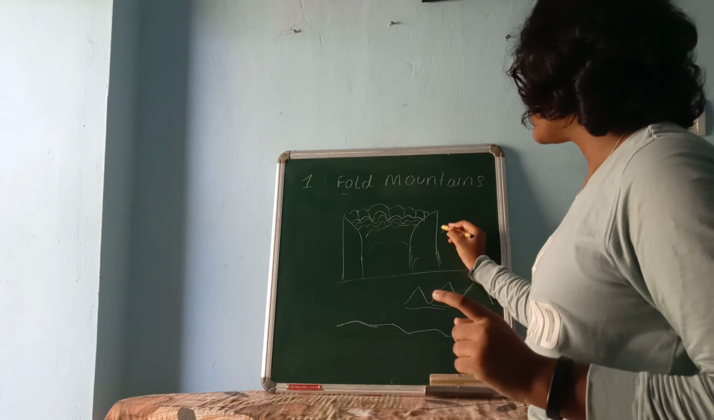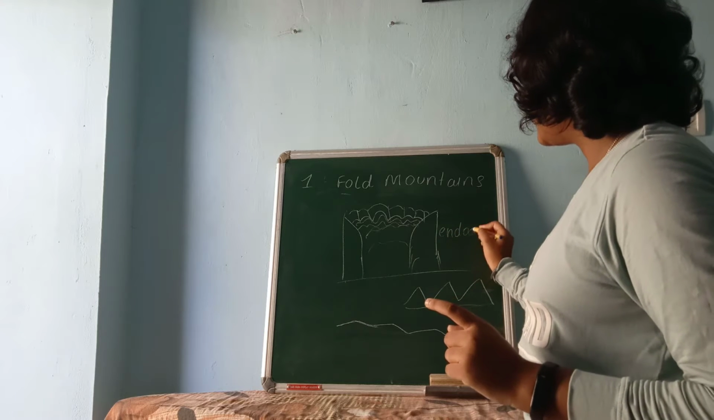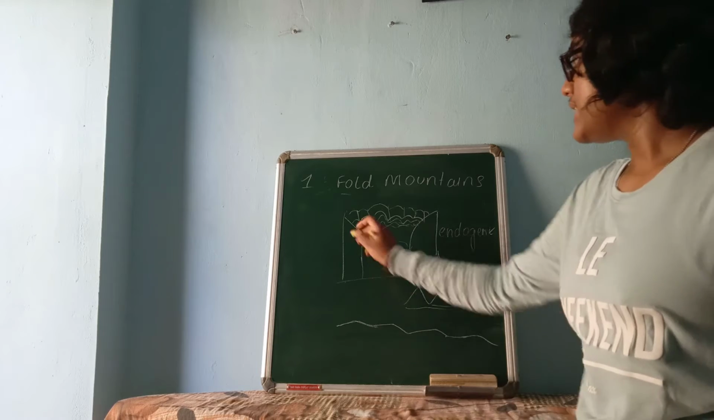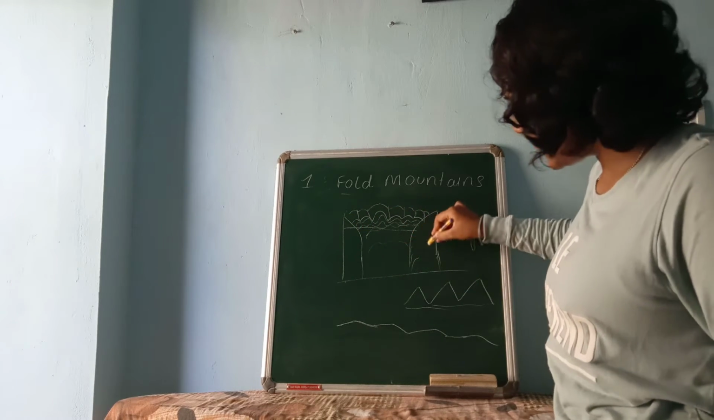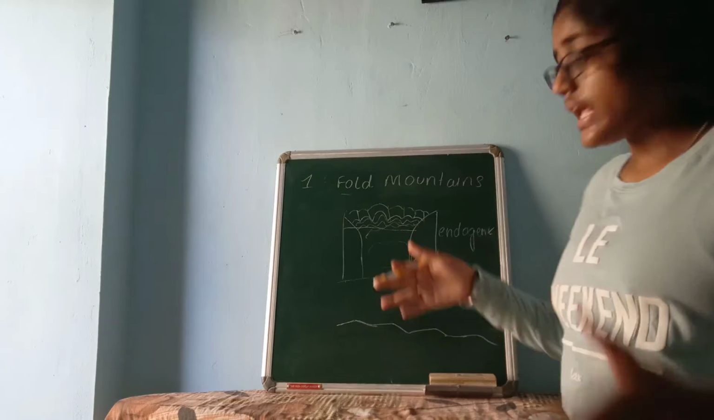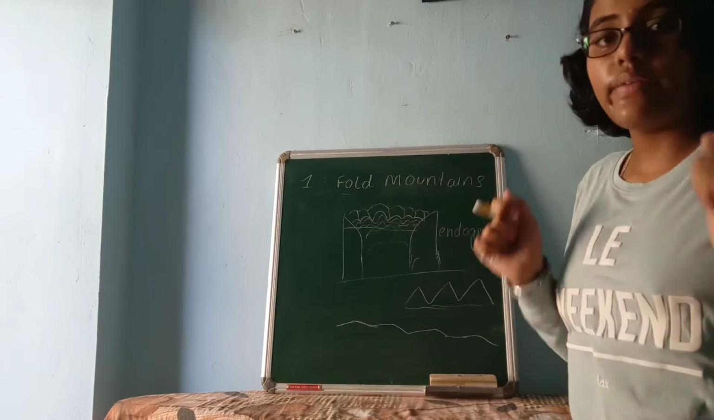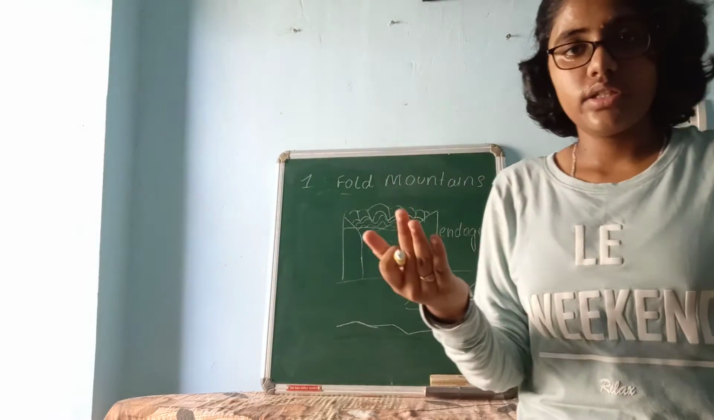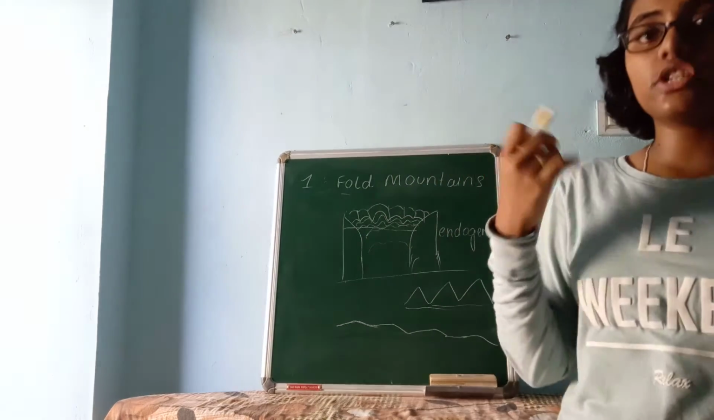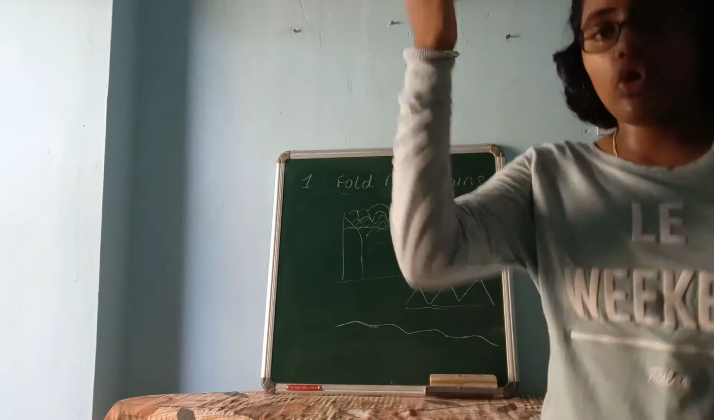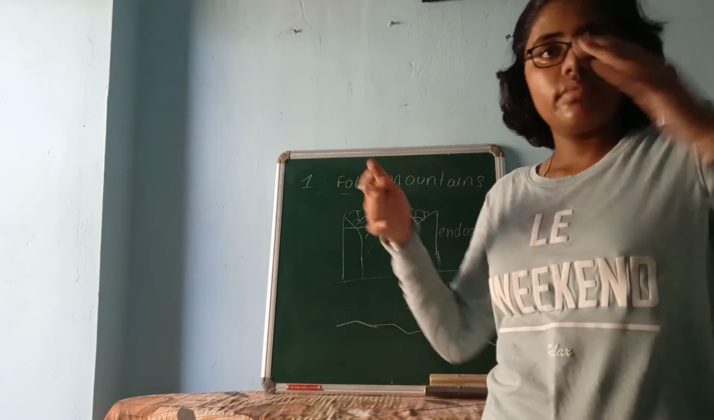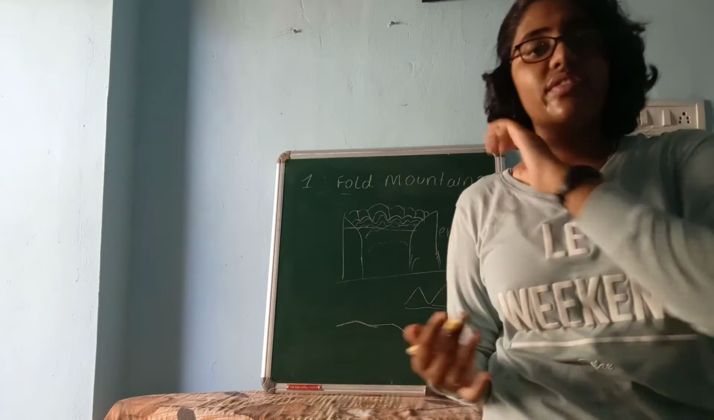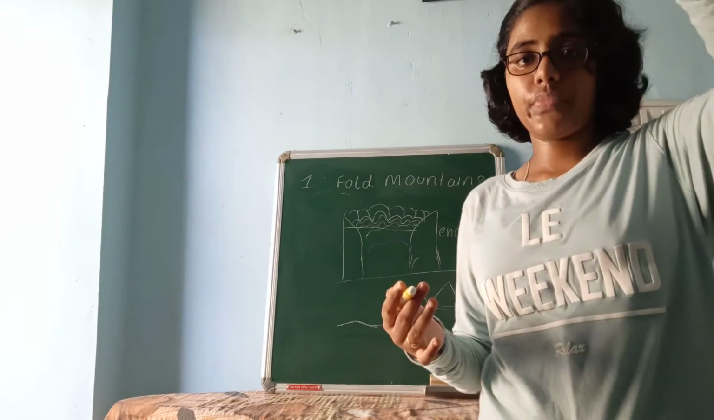These mountains are formed due to endogenic force. How? Tectonic plates. See, this is the land level. Here are the tectonic plates. These two tectonic plates collide with each other. If one of the tectonic plates is having more weight, it will come down, and the other plate which is of lighter weight will go up.